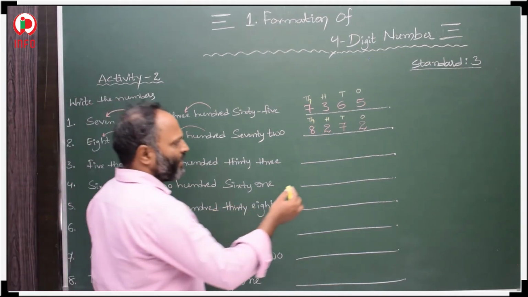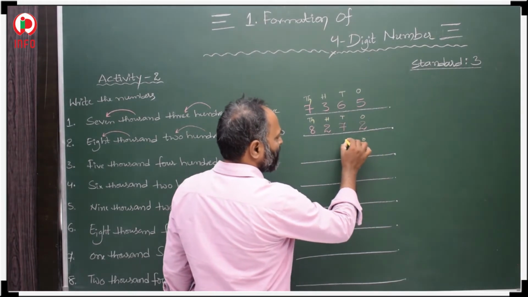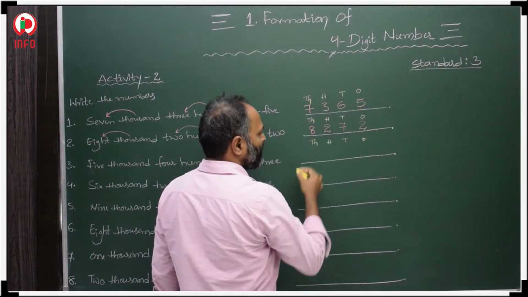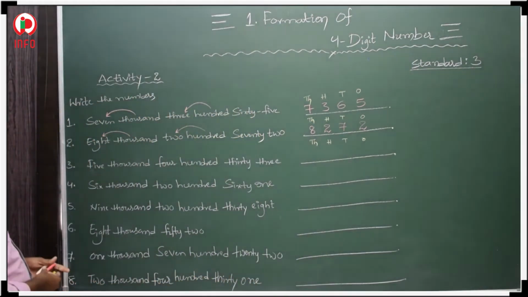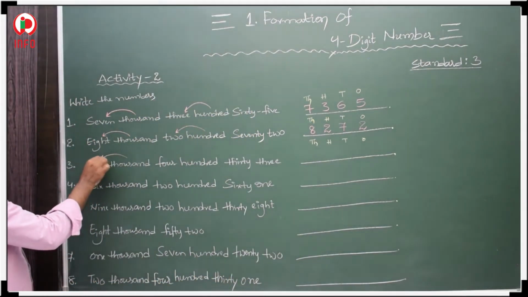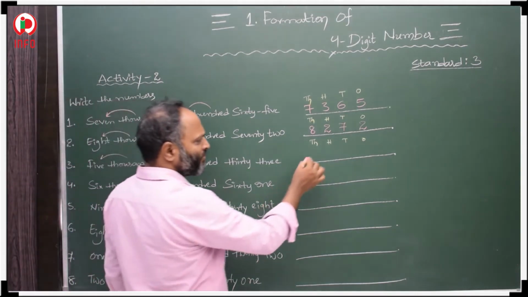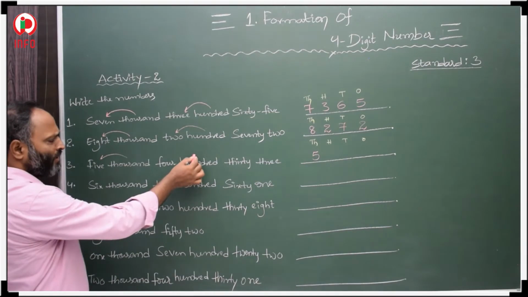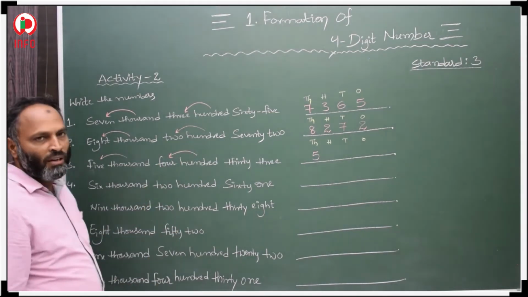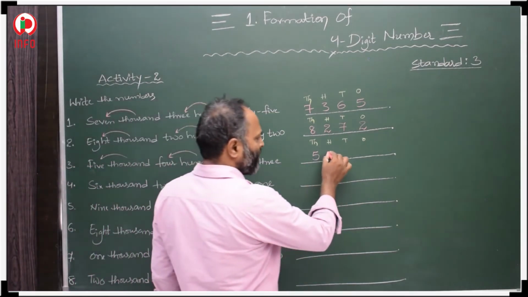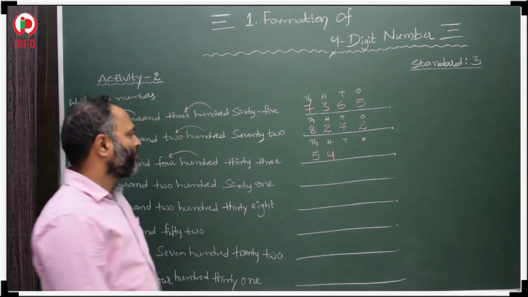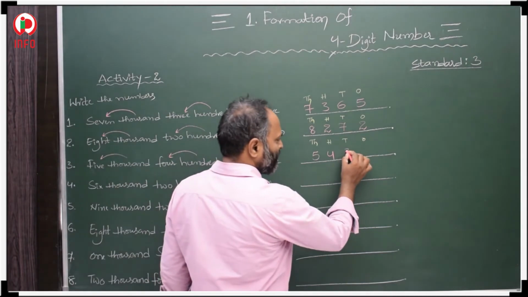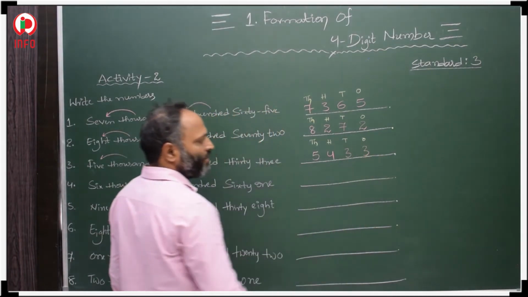Next, third question, 5,000. Again this is a 4-digit number: ones place, tens place, hundreds place, thousands place. What is given? 5,000. 5 is in the thousands place. Next, 400. 4 is in the hundreds place. 33. In the tens place 3, in the ones place also 3.